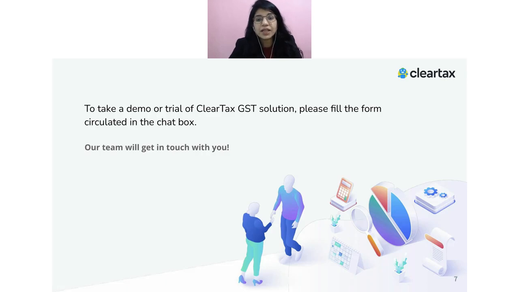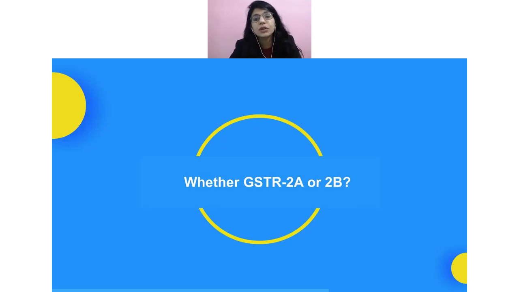So which means now if we just look into these two sections, basically the condition which was there in section 16 and the rule which is rule 36(4), after combining these two, the question which is now coming into our mind is, should we use GSTR 2A or should we use GSTR 2B? Right? That is one thing which is coming, or whether we have to even follow this. Can I just go ahead and claim the ITC as per my purchase register? That would be another thing which was coming into your mind, right?